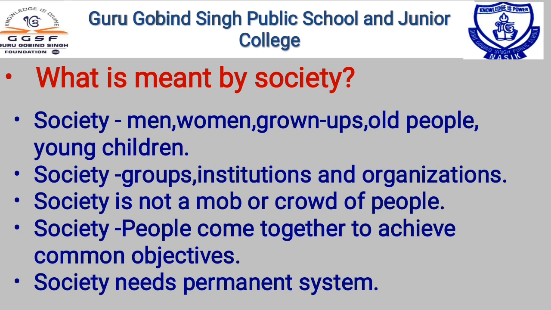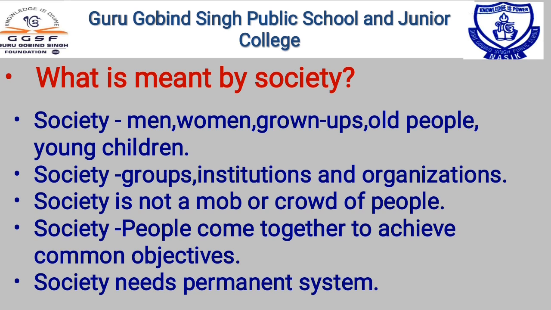Now dear student, what is meant by society? Society means men, women, grown-ups, old people and young children. But not only this, society also includes groups, institutions and organizations. Understand? Including all of these, we may call it the structure or system, the society.